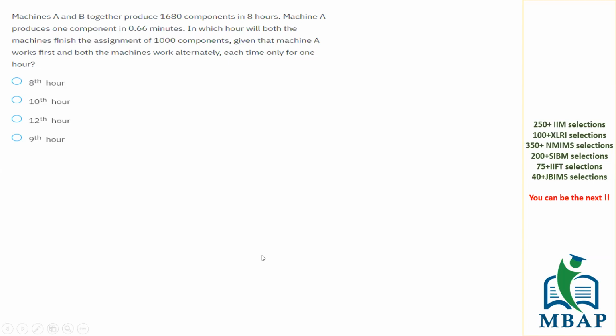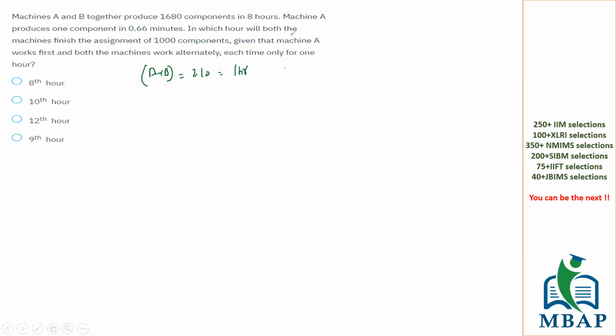Okay, how shall we do this question? Let's see, it says when A and B are working together, they are making 1680 components in 8 hours. So in 1 hour, they are making 210 components.